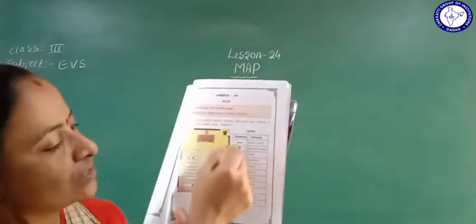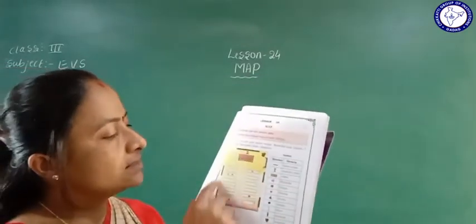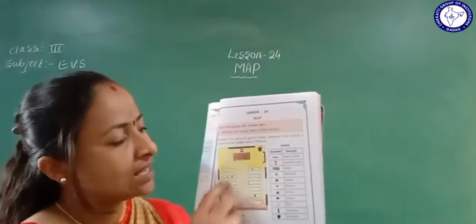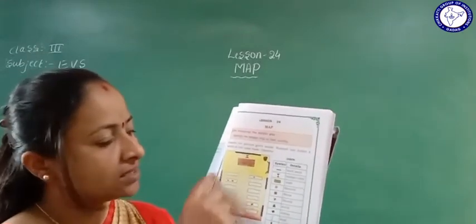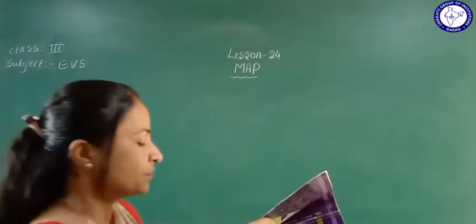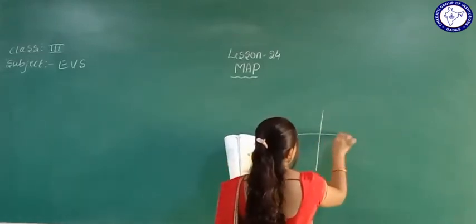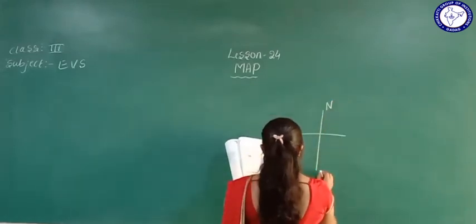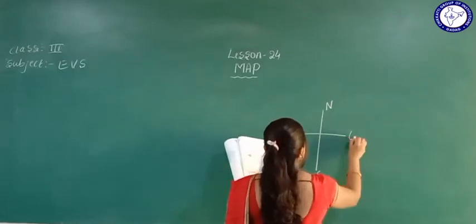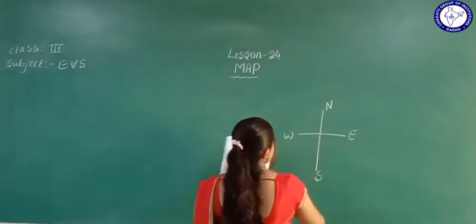So they have given symbols and details. This is the classroom map. Here is the classroom map. First we can know the map. First we will see the directions: north, south, east, west.